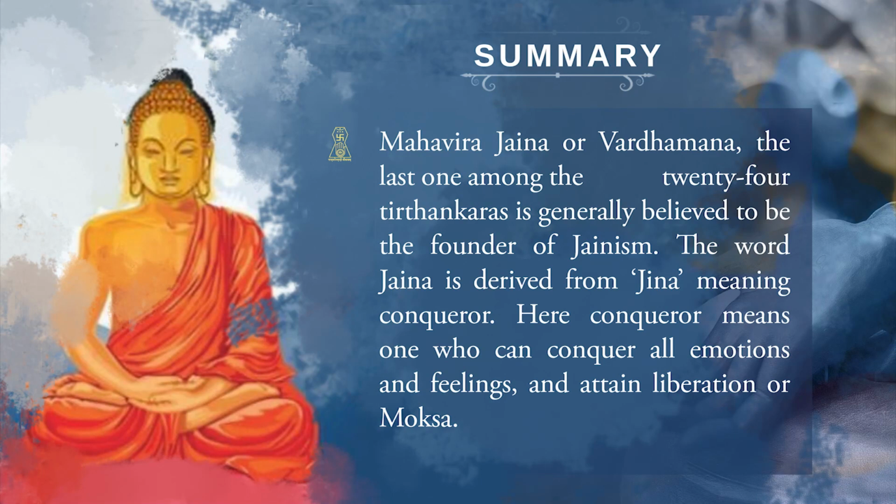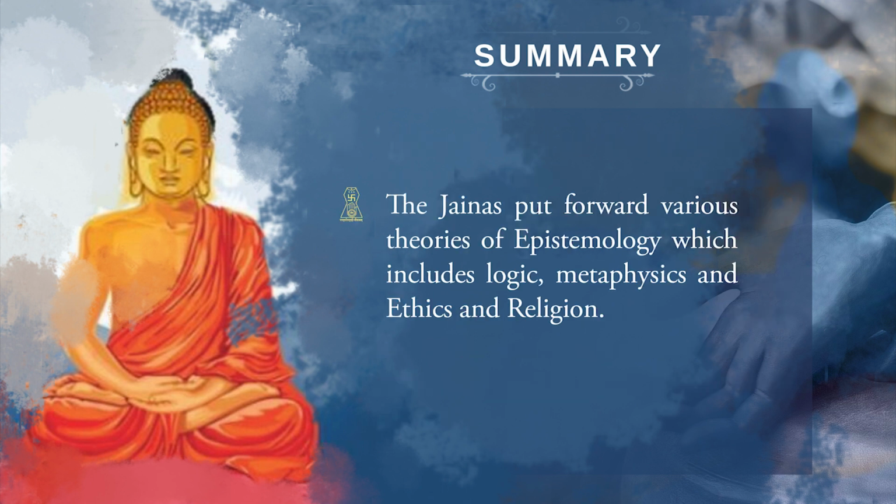Now, let us see the summary of this presentation. Mahavira Jaina or Vardhamana, the last of the 24 Tirthankaras, is generally believed to be the founder of Jainism. The word Jaina is derived from Jina, and the meaning of the term Jina is conqueror. Here, conqueror means one who can conquer all emotions and feelings and attain liberation or moksha. Again, the Jaina put forward various theories of epistemology, which include logic, metaphysics, and ethics and religion.